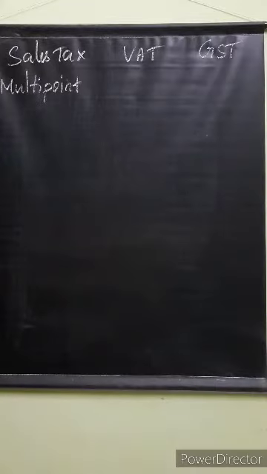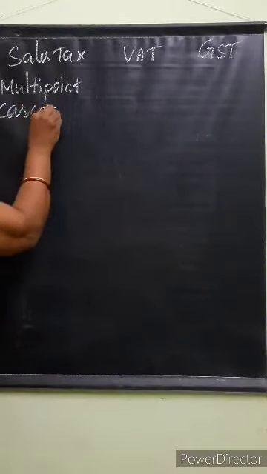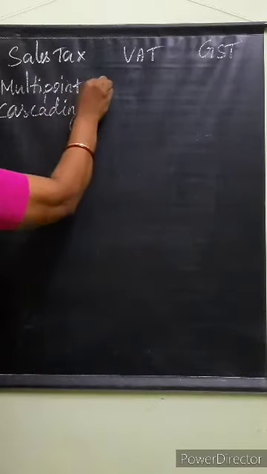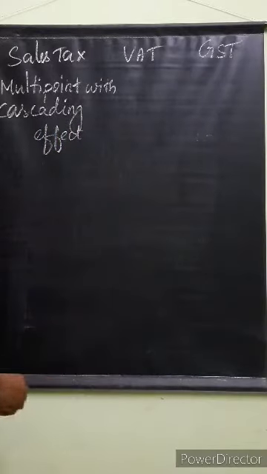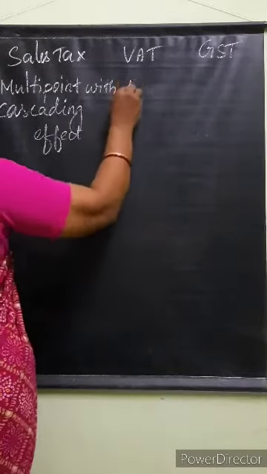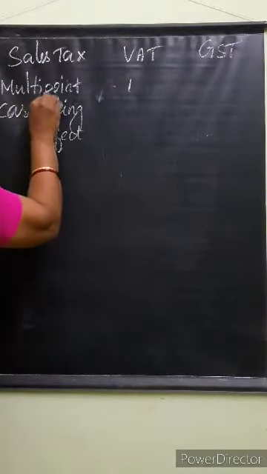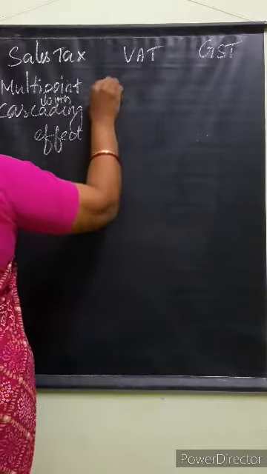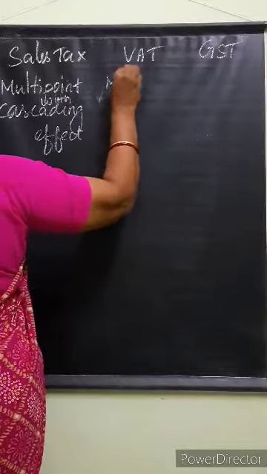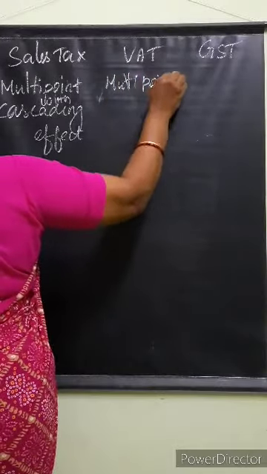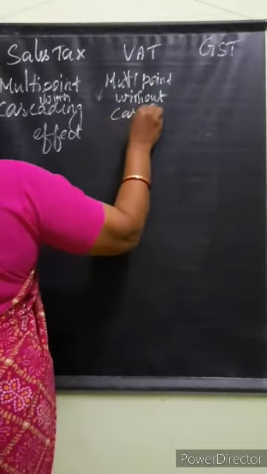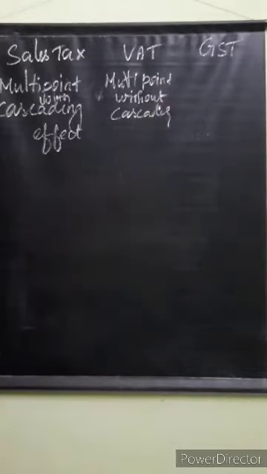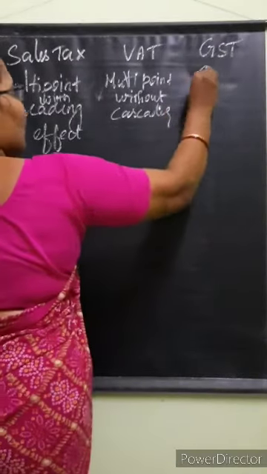Cascading means continuous. VAT is also multi-point without cascading. Let me explain. And GST is one point without cascading.